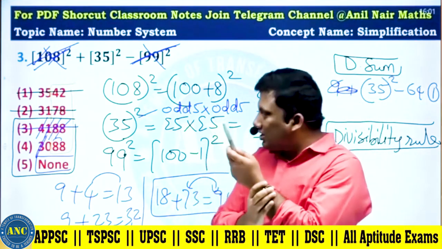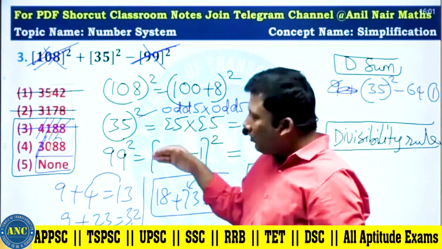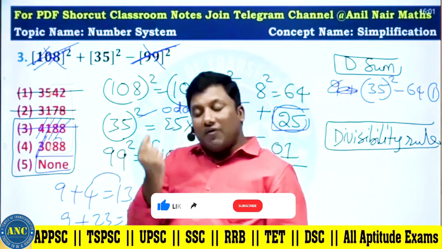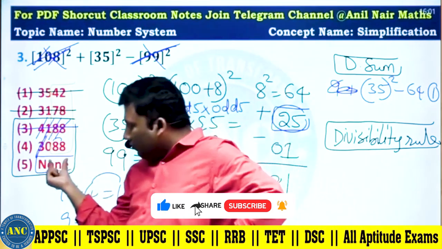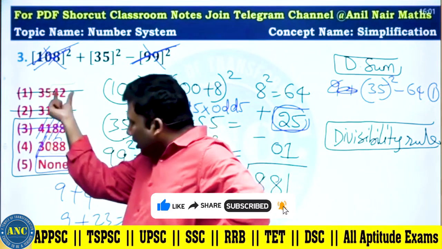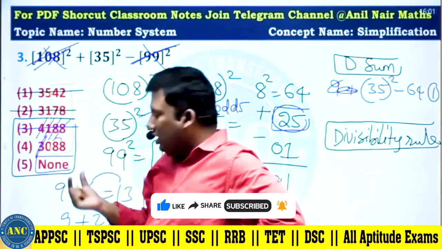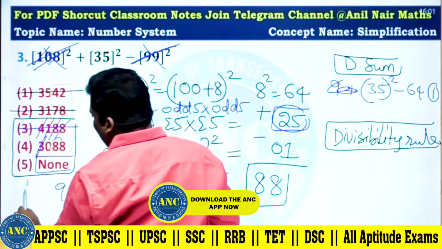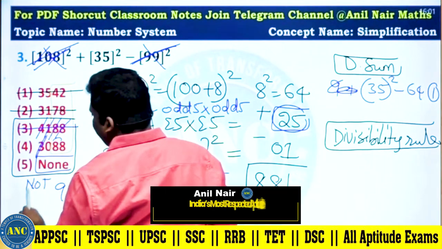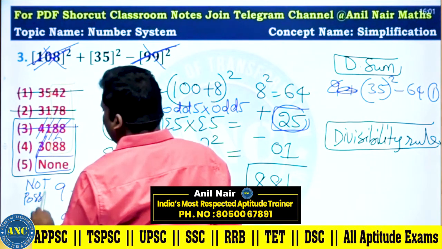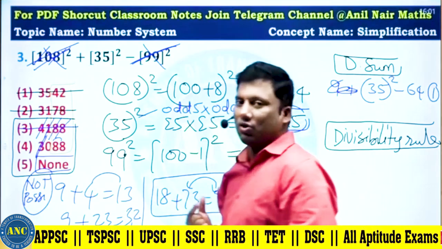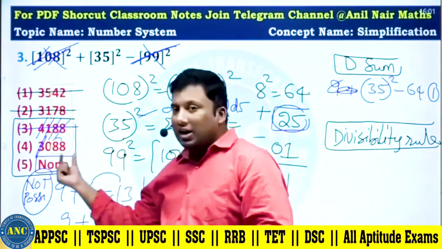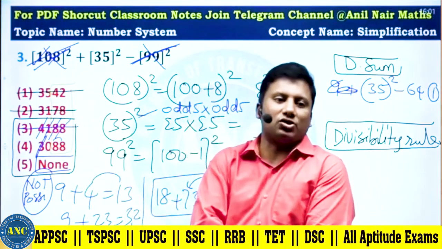Kindly reply in case you have understood this concept. Otherwise, in case you got a doubt, mention the doubt whatever you got. Whenever in our exam a question says none, that means none of the 4 options are right. Not possible means you cannot find the answer to the question. None means none of the four options are right.